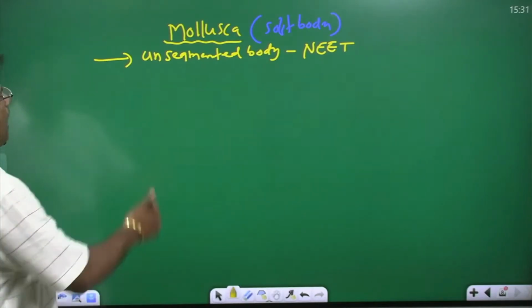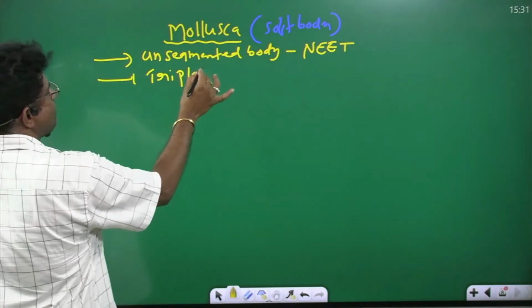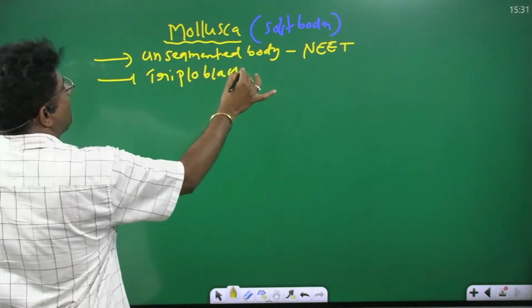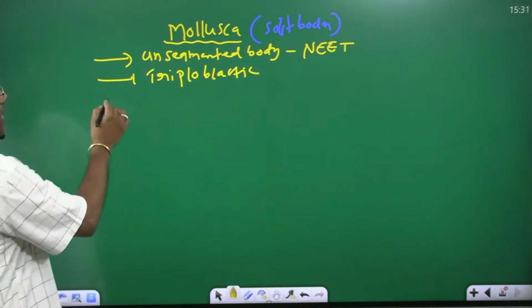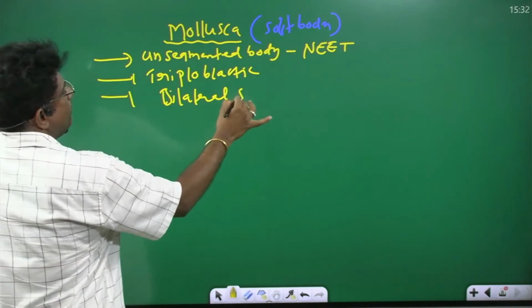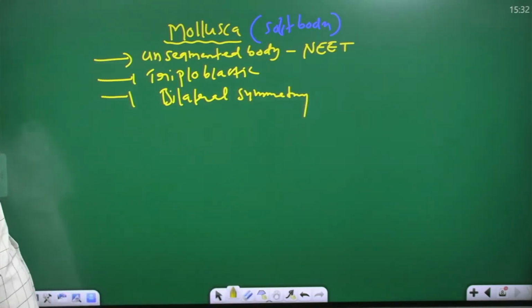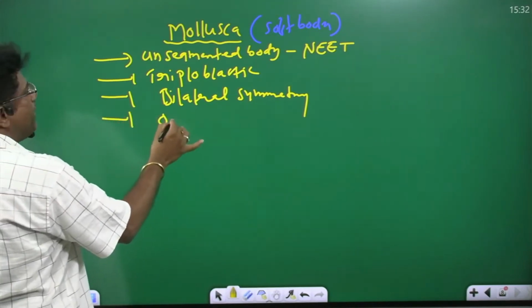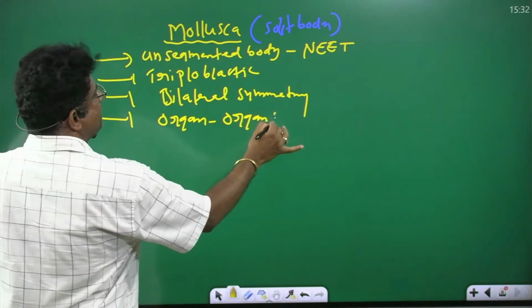Common points. They are triploblastic organisms. Any doubt? They exhibit bilateral symmetry. They also exhibit organ and organ system level of organization.